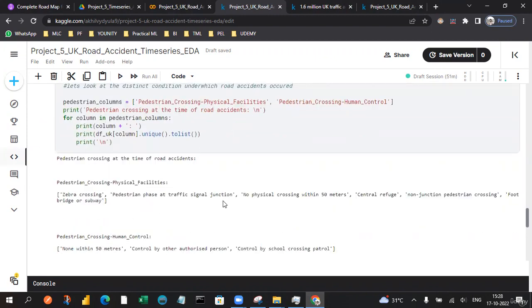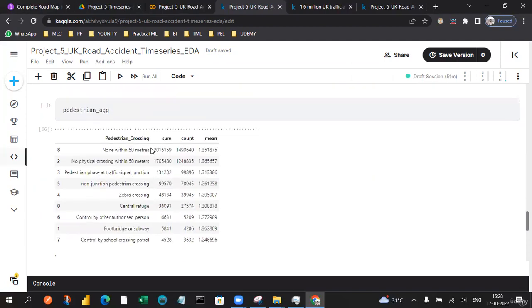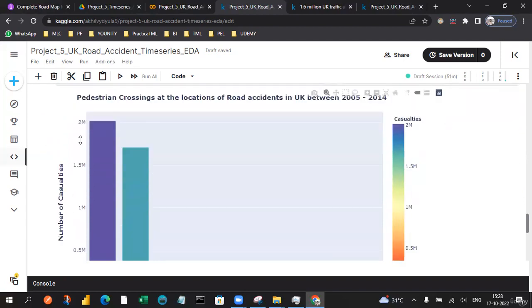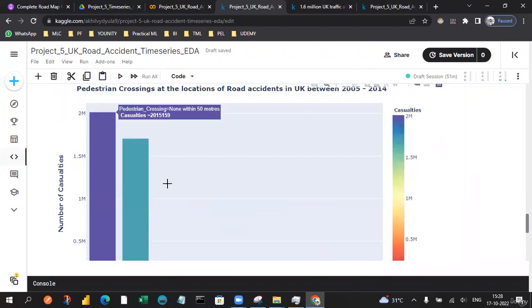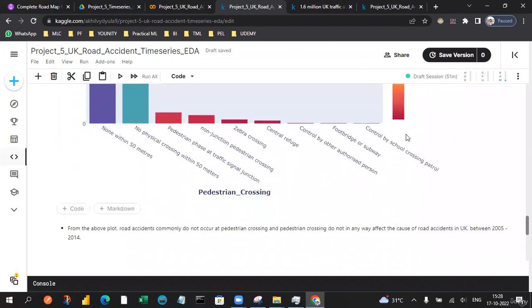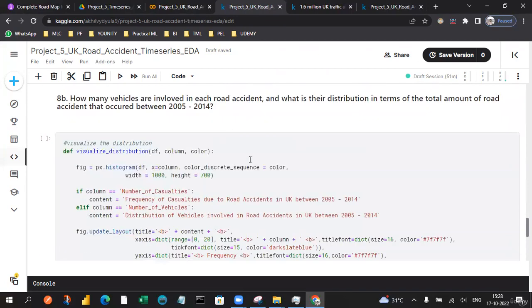These are the different distinct conditions: no physical crossing, pedestrian phase, traffic signal, junction or non-junction. Let's play around with these plots so that we can identify the crossing conditions with the number of casualties. None within 50 meters, no physical crossing within 50 meters, is very high compared to all the others, and very low compared to crossings controlled by school patrol. So crossings commonly may not be affecting road accidents in the UK between 2005 and 2014.